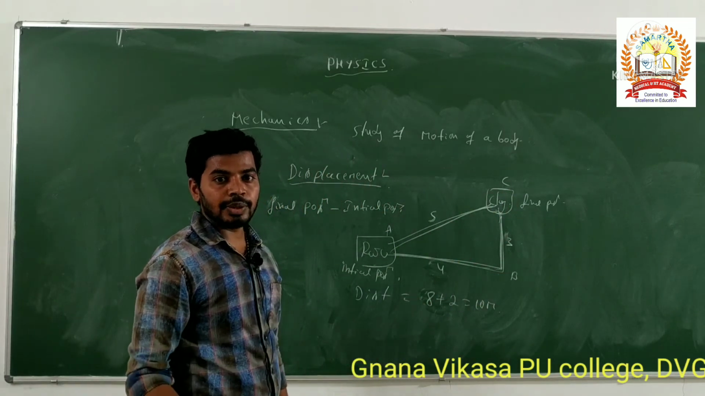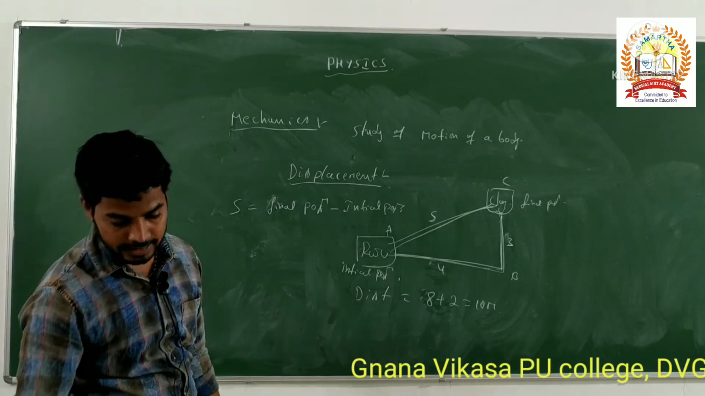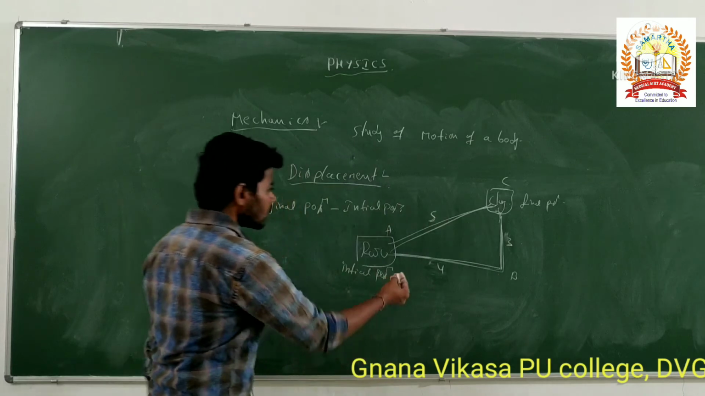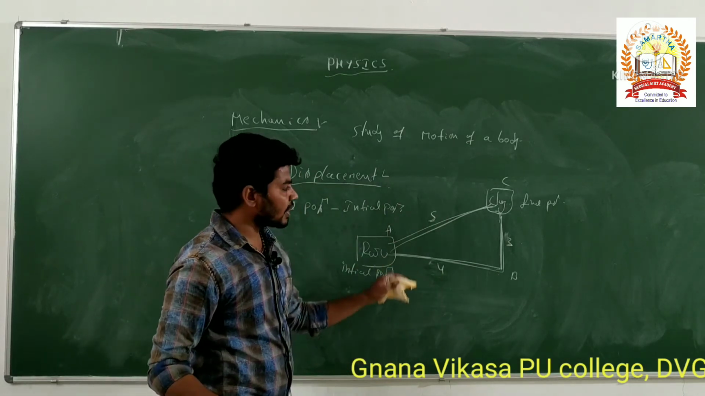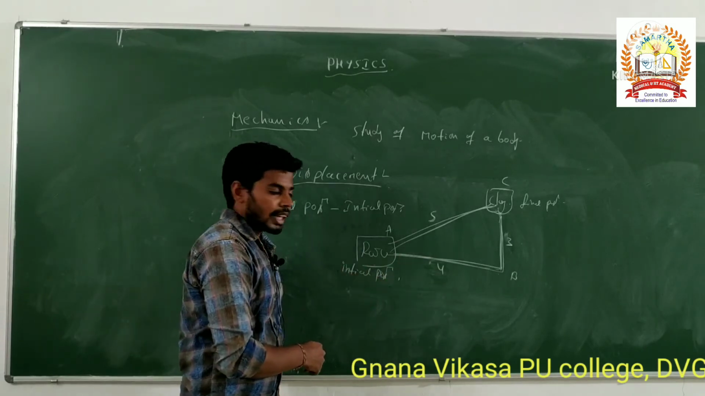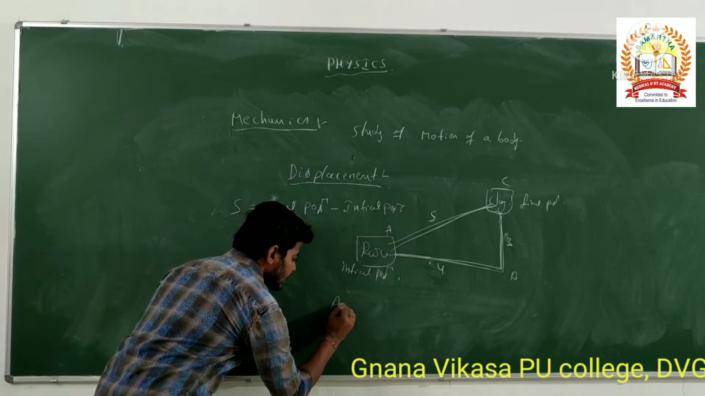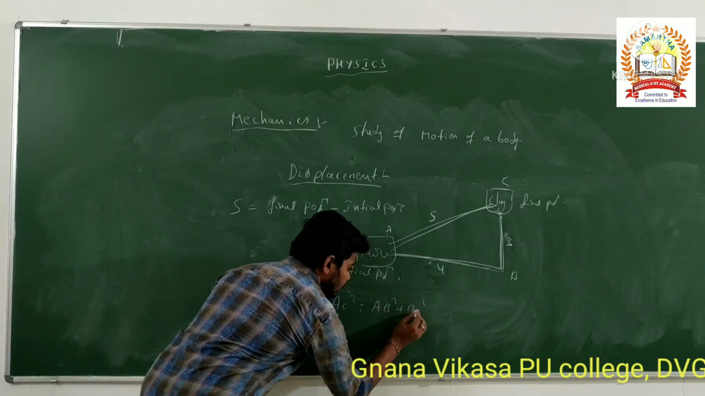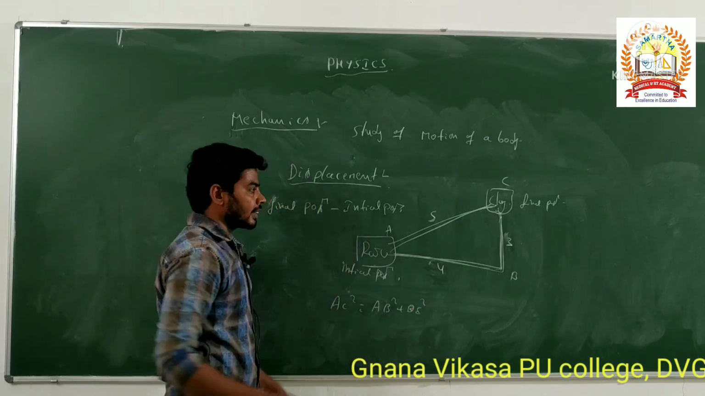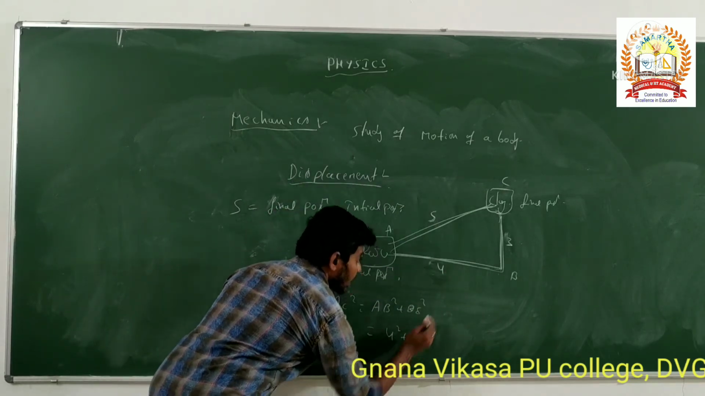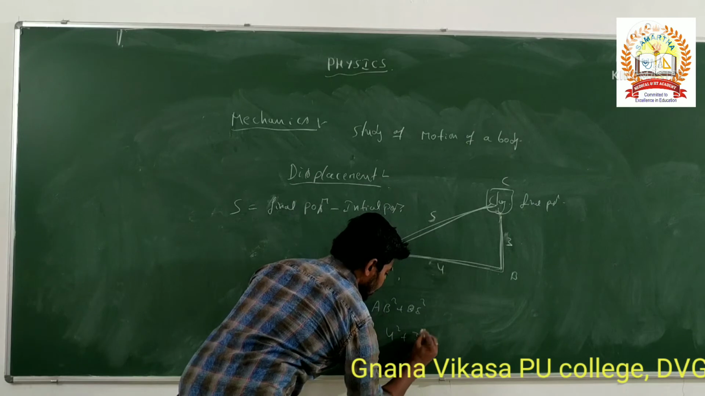In problems we can discuss later. Briefly we can discuss now, only for a brief study. For example, calculate the displacement of these numericals or any diagrams. For example, here the displacement AC square is equal to AB square plus BC square. Is it right? AB square is nothing but how much? 4 square plus BC is 3 square.